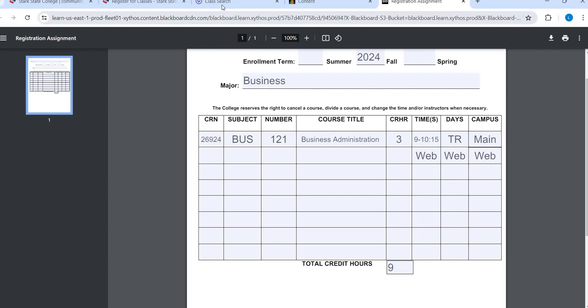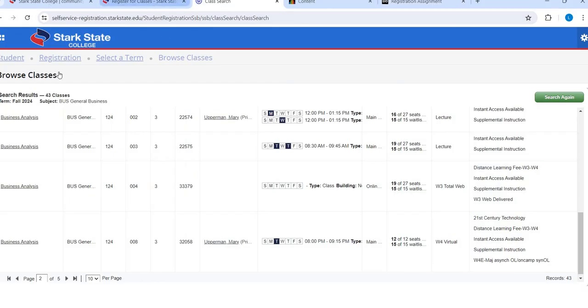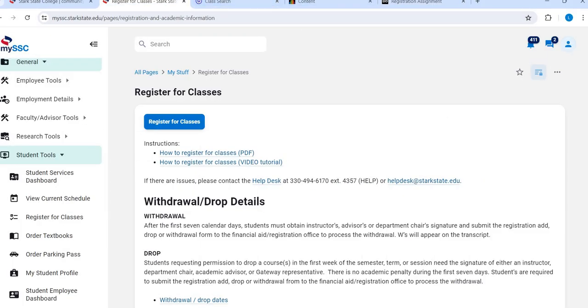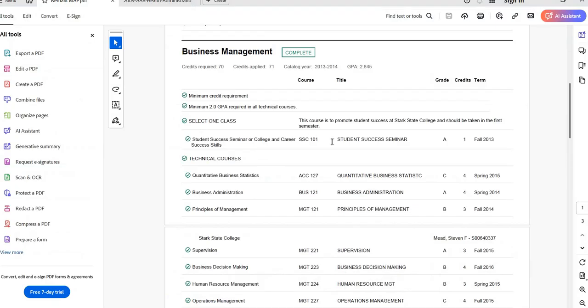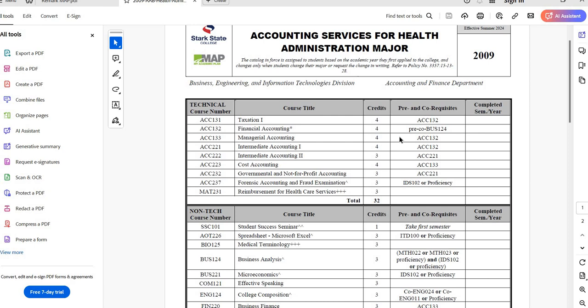Again, I used my SSC to register and look for classes here. I also relied upon my PDF, or some of you might rely upon this program plan that you already saved. Regardless of which one you use, I talked about them in the previous video if you need to go back and reference those. All right, so if you have any questions on this, please feel free to reach out.